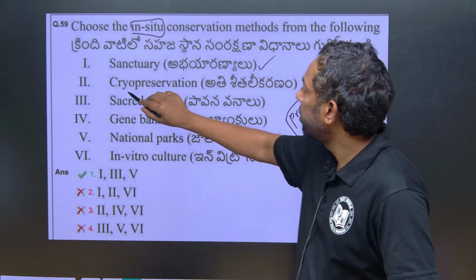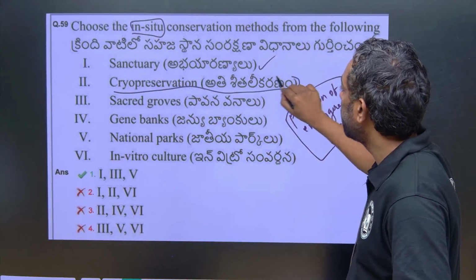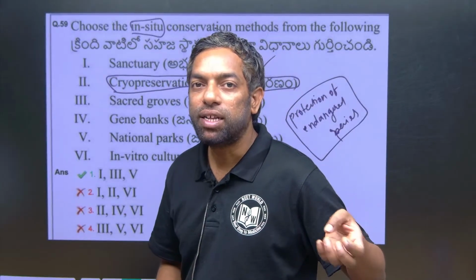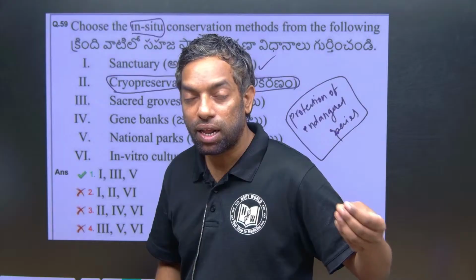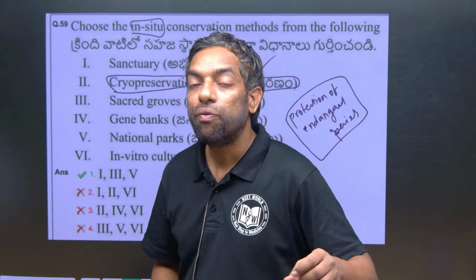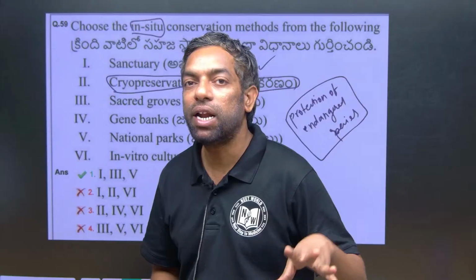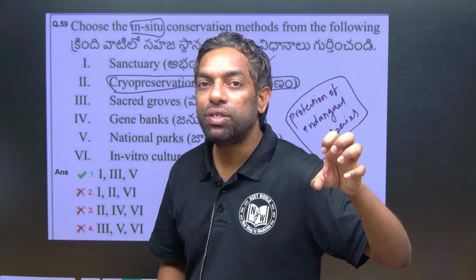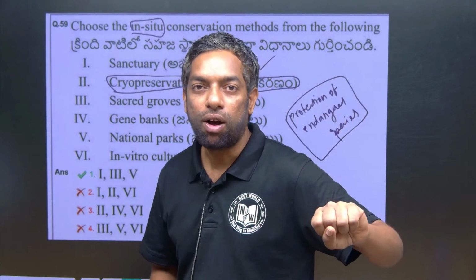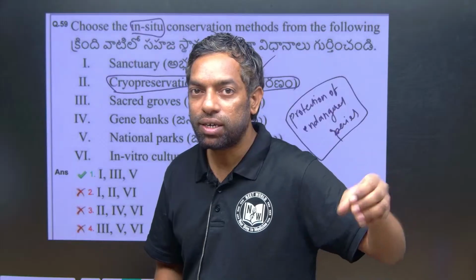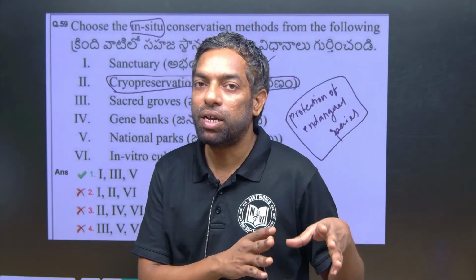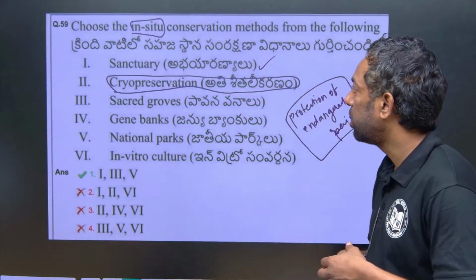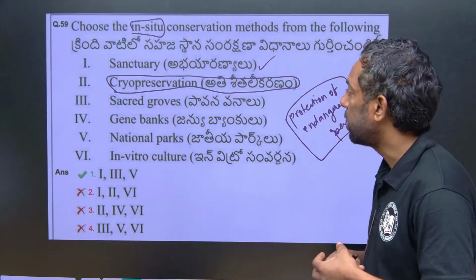Cryopreservation is where, at minus temperature, we can protect seeds and gametes like sperm or ova, at minus 196 with liquefied nitrogen. It does not come under in situ conservation, that is ex situ.